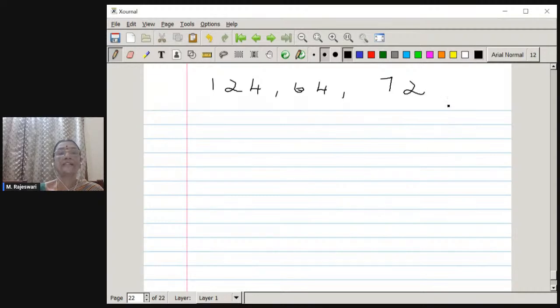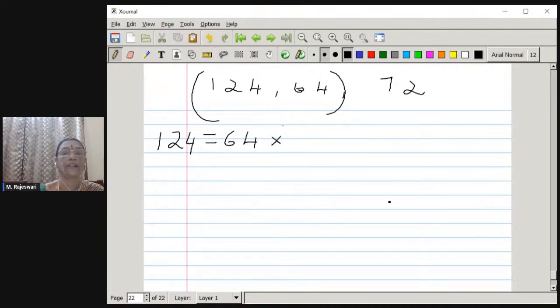For 3 numbers, we have to first find the HCF of these 2, and whatever comes as the HCF, and that HCF and the third number, we should try to get the HCF of all the 3 numbers. Okay. So let us take the division lemma only. So 124 can be written as 64 into only one time, plus 60, so 60 is the remainder.